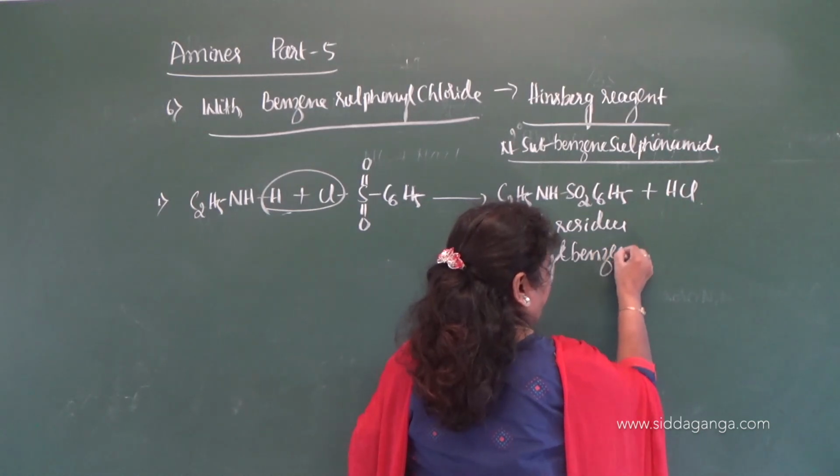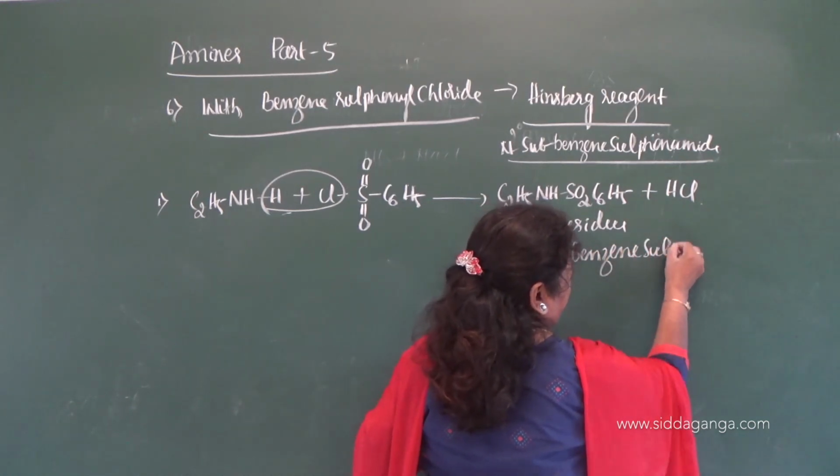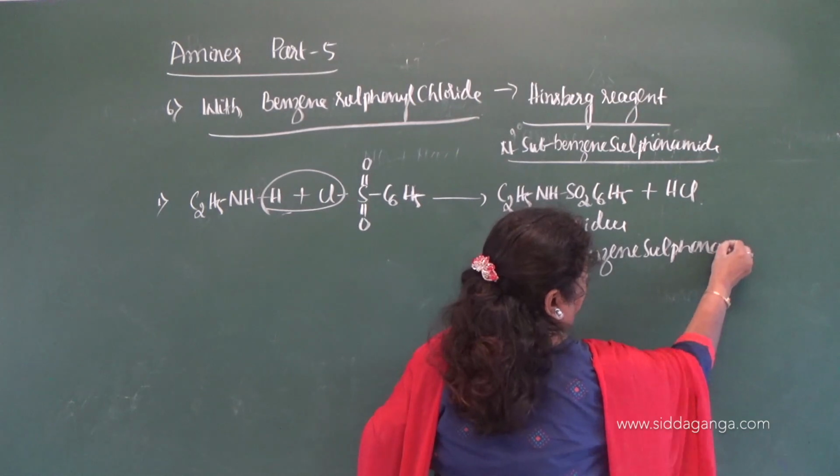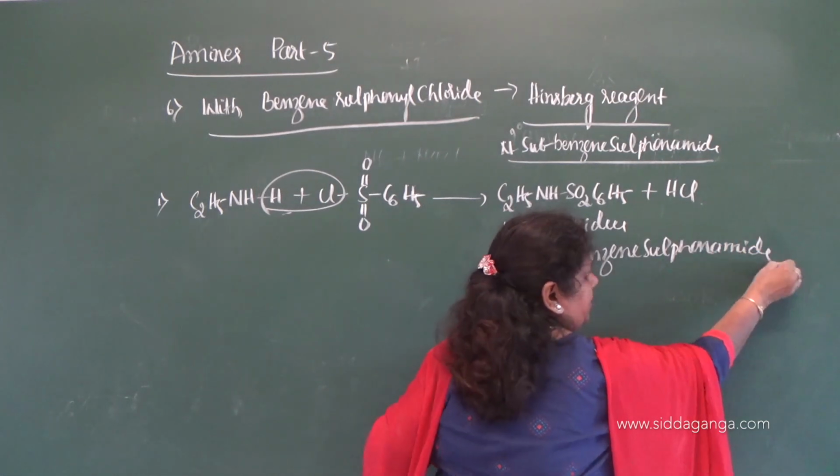N-ethyl benzene sulfonamide, very important. Note down this reaction.